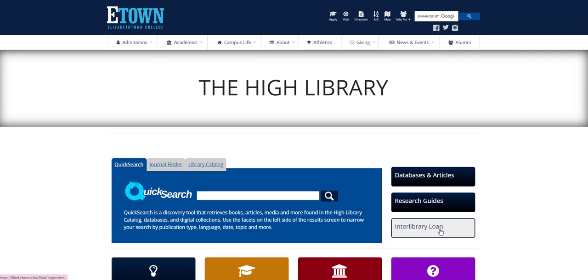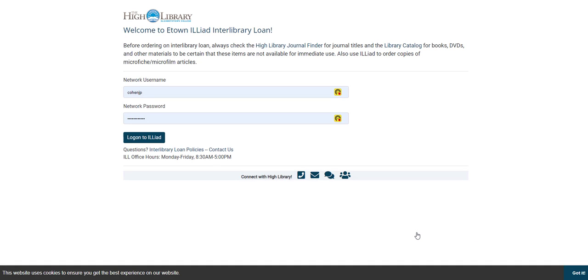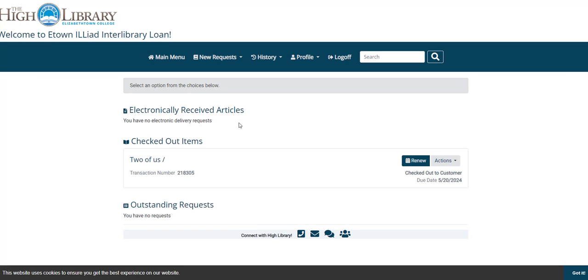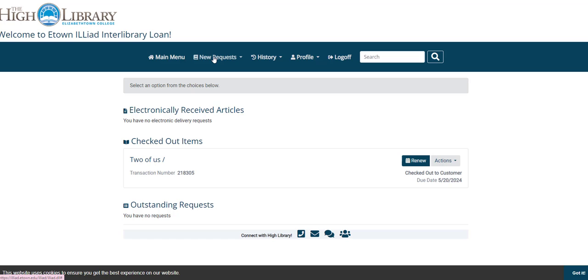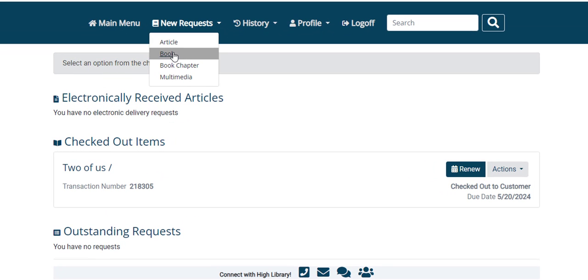If you haven't used interlibrary loan before, it is a free service that our library provides for you to help you gain access to resources that our library doesn't currently have in our collections. I'm going to go ahead and log into Iliad or interlibrary loan. I've got my username and then my password entered. If I know what specific book chapter I want, then I can request that chapter and receive it fairly quickly as a PDF. Going up here to New Requests, I would select Book Chapter for that option.